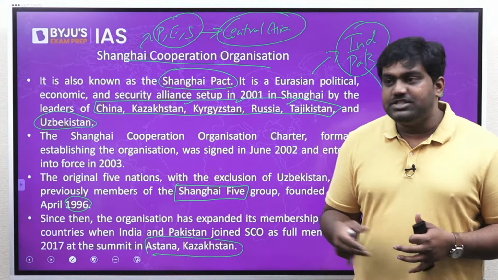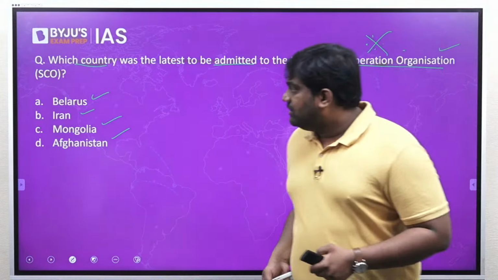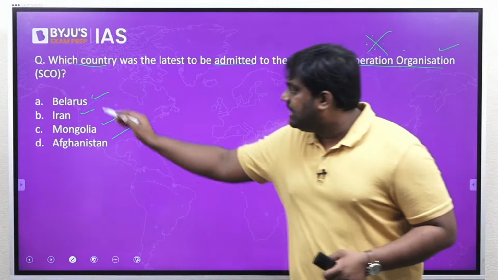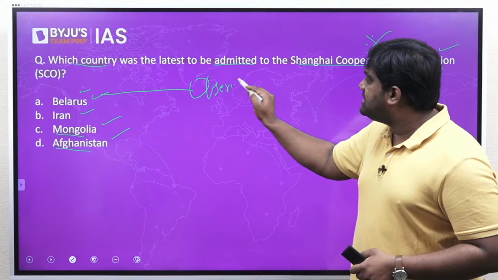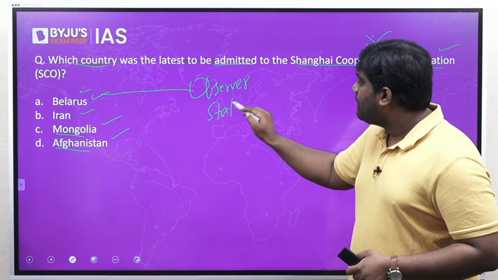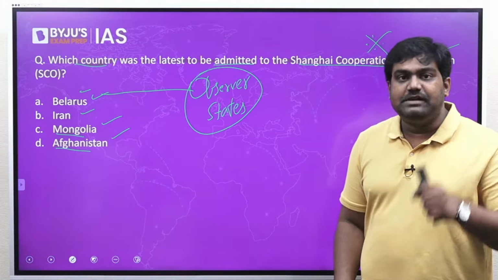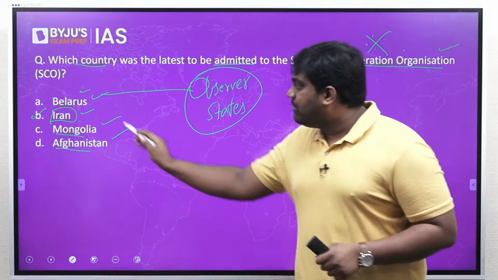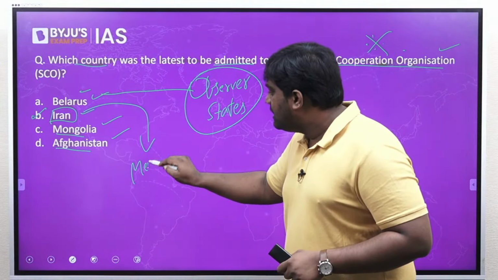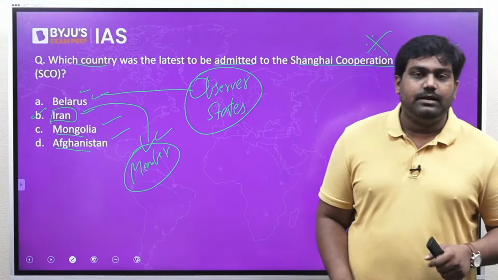Apart from these members, the grouping has many important observer states as well. The other countries given in the options here, Belarus, Mongolia and Afghanistan, are all observer states of SCO. They all hold the observer status. Iran was also an observer, but it has become a member, it has been admitted as a new member. So the correct answer for the given question is option B, right?